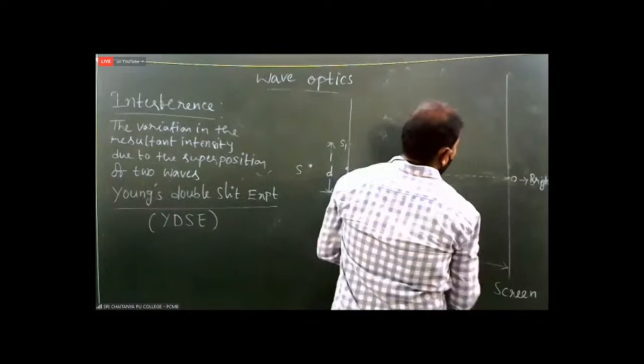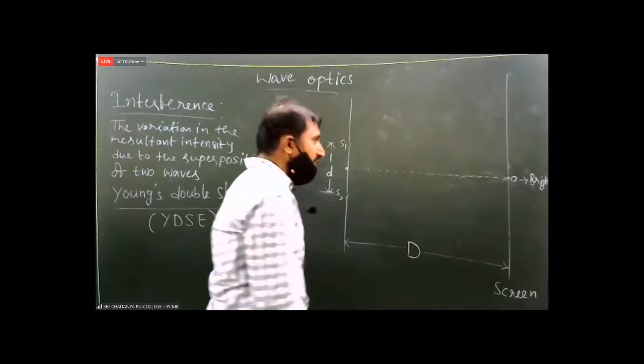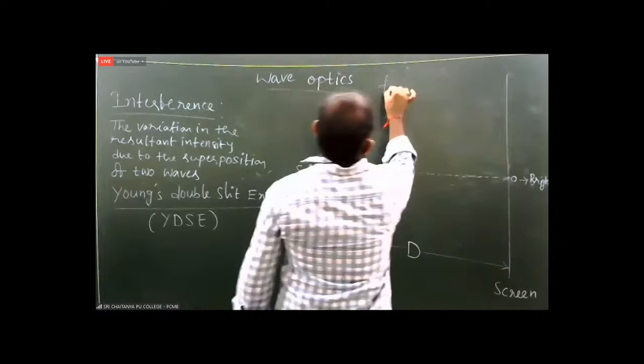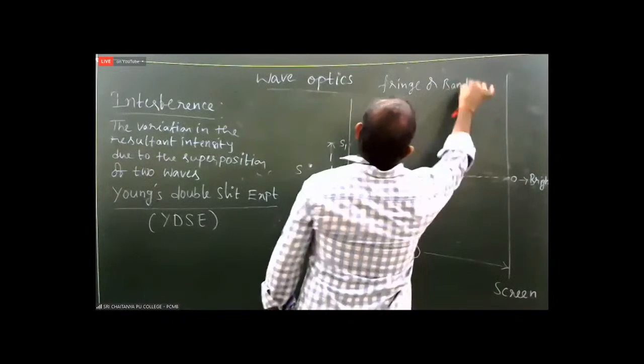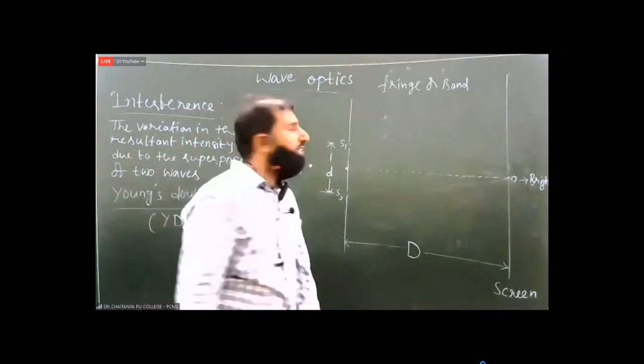That's why this point is called the central bright fringe. Instead of fringe, you may call it a band: bright band or dark band, bright fringe or dark fringe.